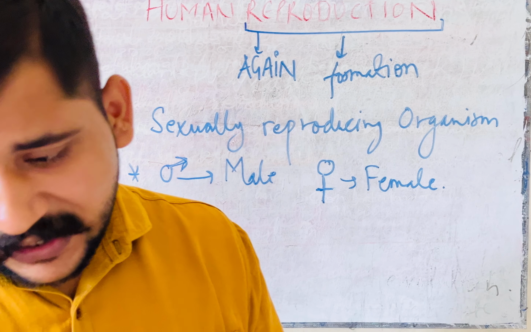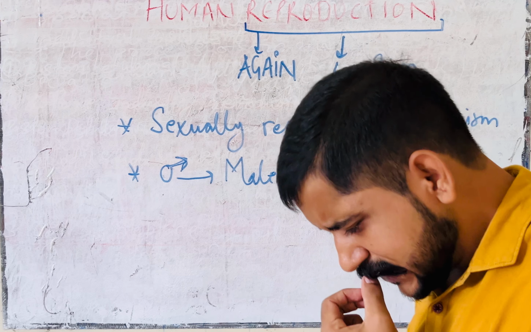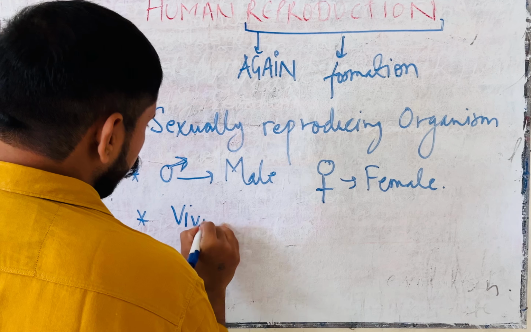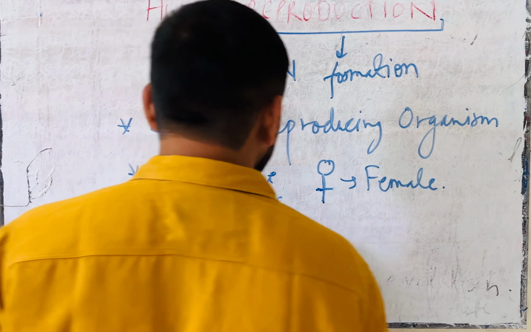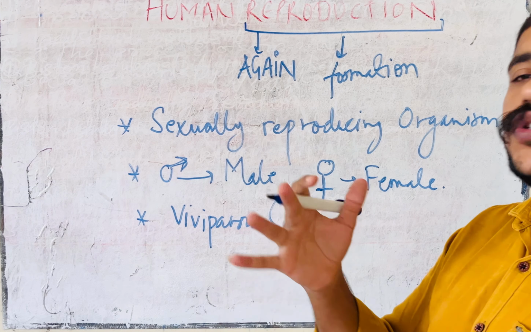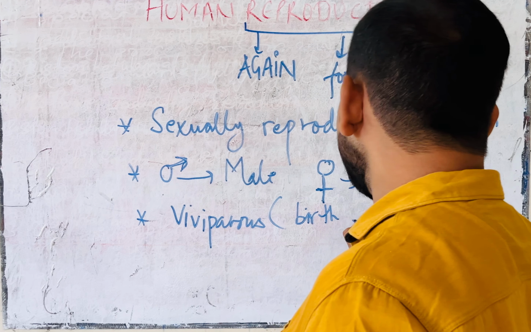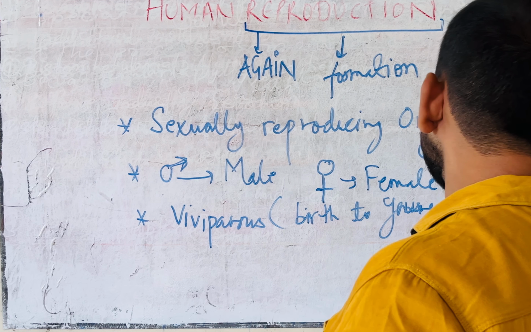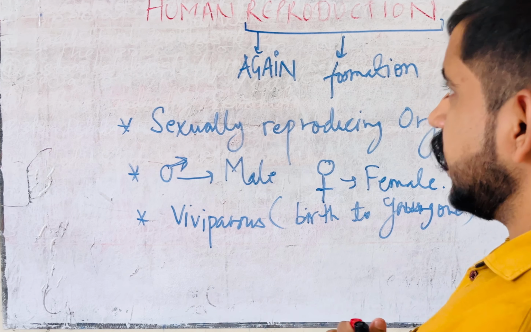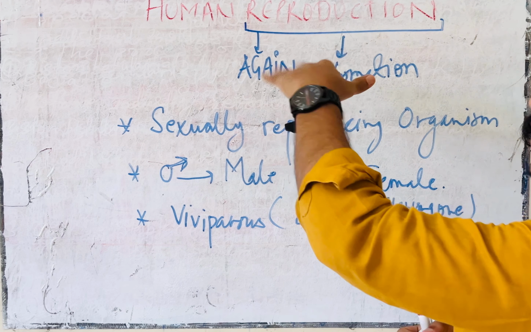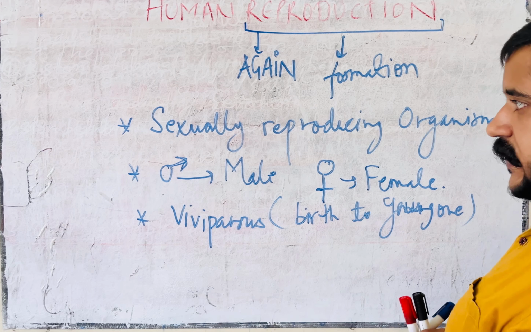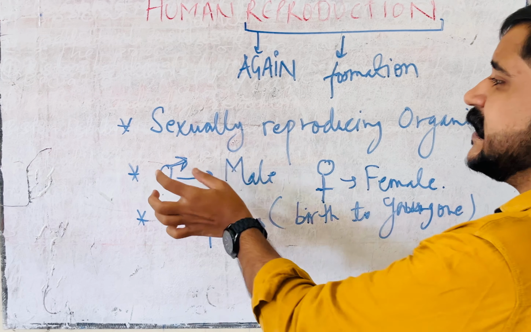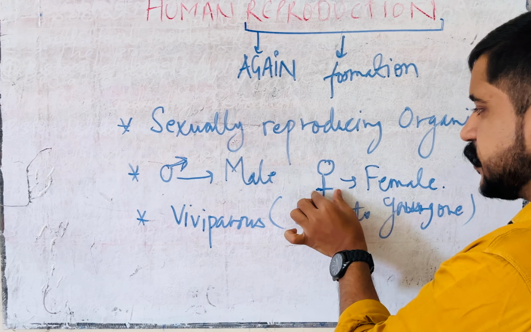Can anybody give me an answer? Humans are viviparous or oviparous? Very good. Humans are viviparous. That means they give birth to young ones. Is it completely clear? Human reproduction means again formation, again production. Humans are sexually reproducing organisms. Clear? This symbol belongs to male and this symbol belongs to female.